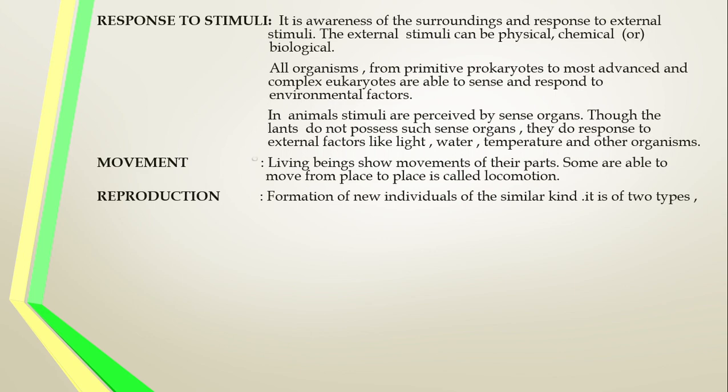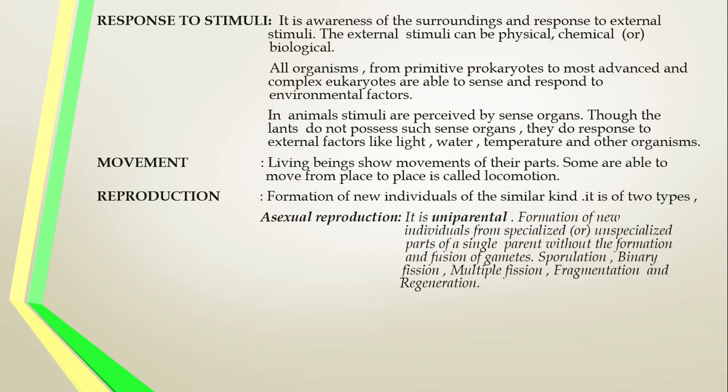Here there are two types: one is asexual reproduction, another one is sexual reproduction. The asexual reproduction, carefully listen, it is very helpful for the 12th syllabus. The asexual reproduction is uniparental. ஒரே ஒரு individual தான். Here there are not two parents, only one parent.